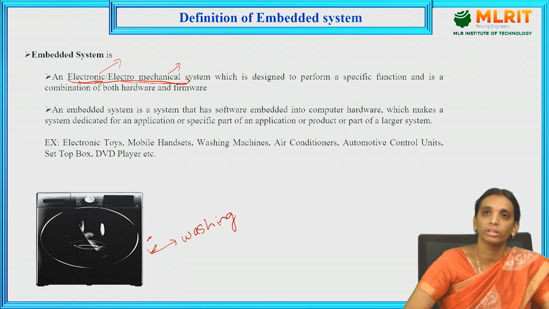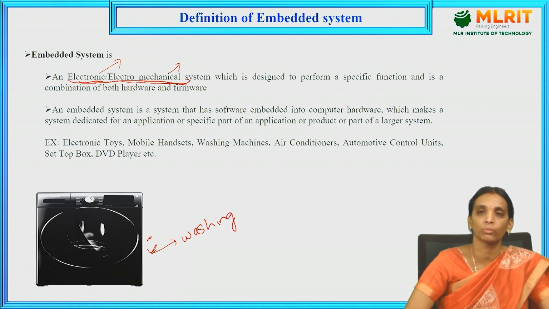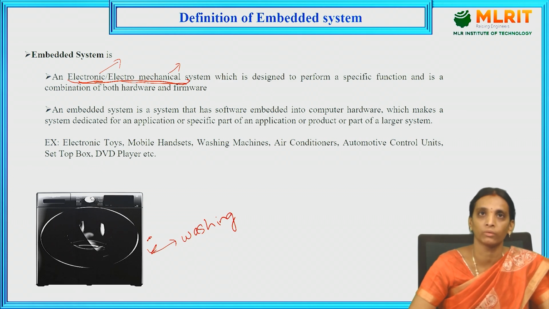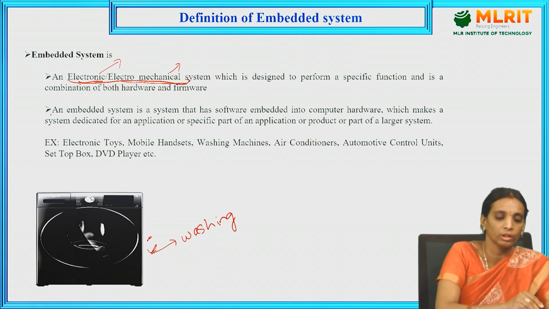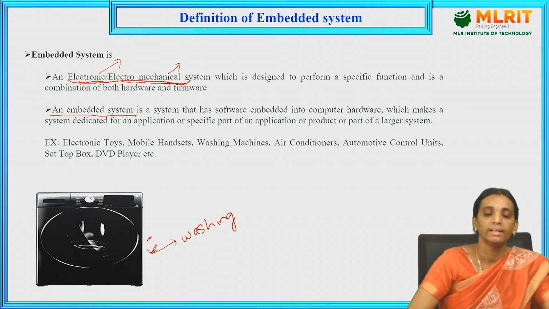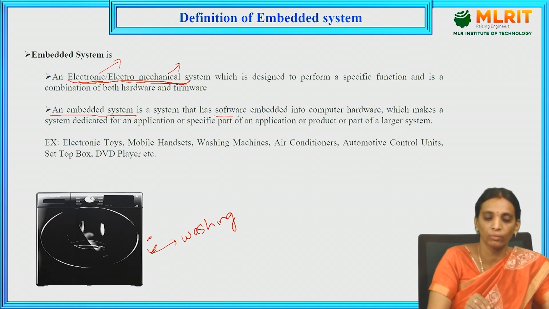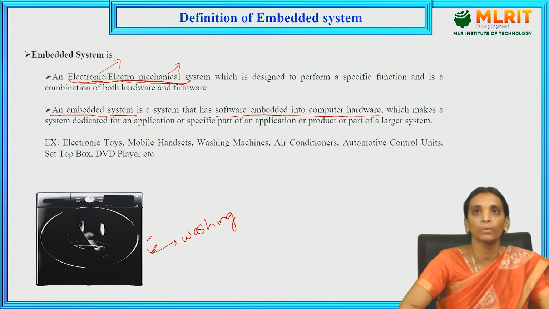So the washing machine is designed only for washing purpose. We cannot use it for any other purpose. So here, what is an embedded system? The definition of an embedded system is that it is a system that has software embedded into the computer hardware.